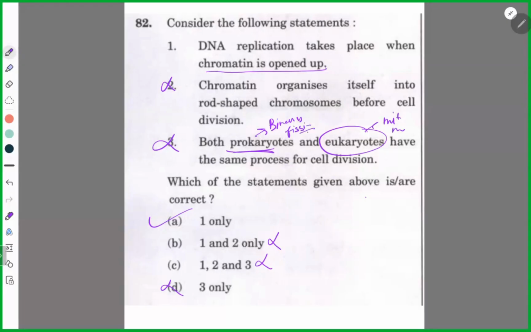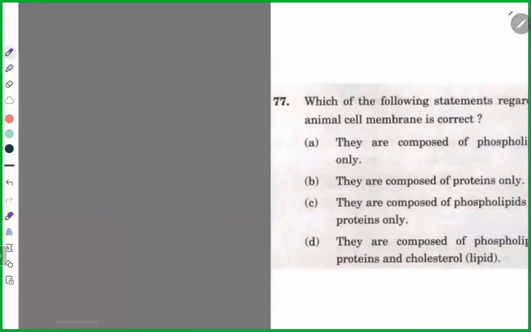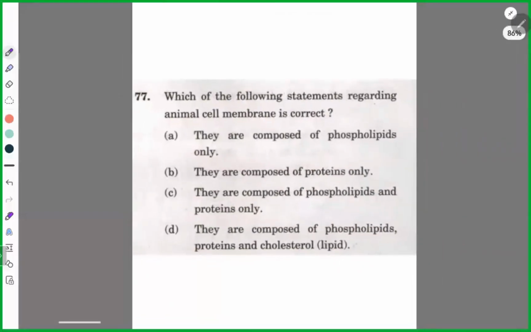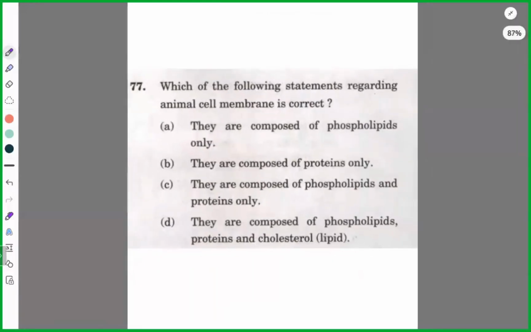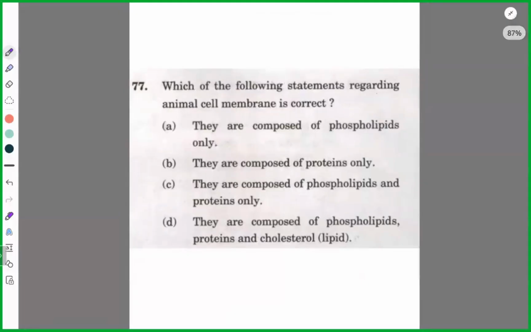Or if it goes with more than two, it becomes multiple fission. Binary fission is usually the method. But in eukaryotic, we have mitosis and meiosis. So it is not the same. Next, read it and eliminate. Very simple. If you listen to me during the class very carefully, you can do it by elimination only.